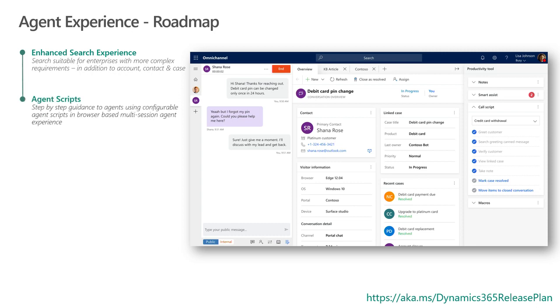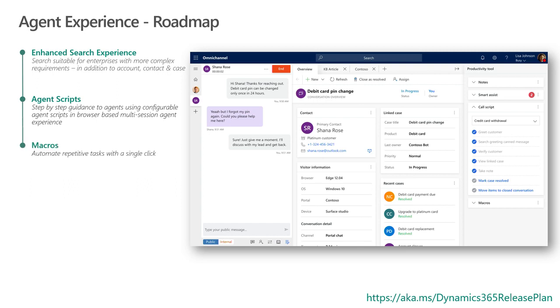The next one is agent scripts. For those who are familiar with Unified Service Desk, which already has call scripts, we want to bring in a similar concept within the multi-session agent experience as well by enabling call scripts over there. This can go a long way in guiding the agent as the agent interacts with a customer on one or more channels.